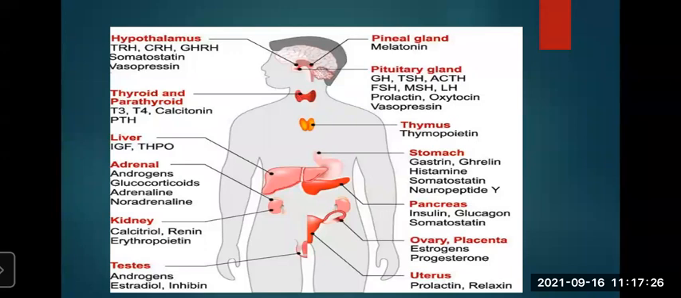ACTH, what is its function? It stimulates the adrenal gland. Thyroid stimulating hormone stimulates the thyroid gland. FSH stimulates and controls the gonads. Luteinizing hormone controls the menstrual cycle and ovulation in females. Oxytocin contracts the uterus during parturition, and it also regulates the water level in the body. So all these hormones secreted by the pituitary gland are very important.